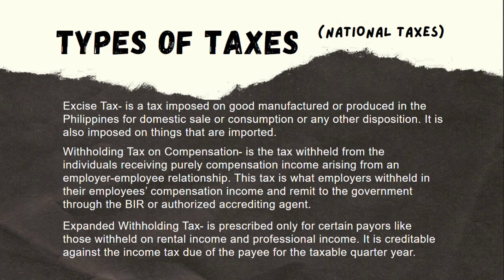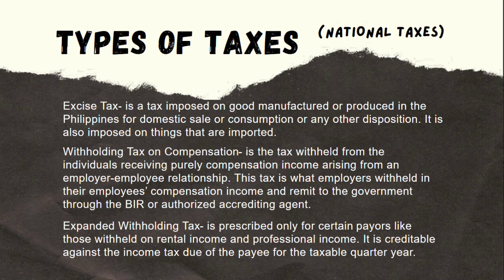Withholding tax on compensation. Withholding tax on compensation is a tax withheld from the individual receiving purely compensation income arising from an employer-employee relationship. This tax is what employers withhold from their employees' compensation income and remit to the government through the BIR or an authorized accrediting agent. Withholding tax refers to the percentage of an employee's earnings that is automatically withheld, meaning it is taken from their paycheck and paid directly to the government. Examples of taxes withheld include income tax, Social Security and Medicare taxes, and state income tax.